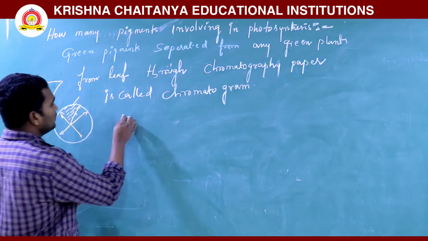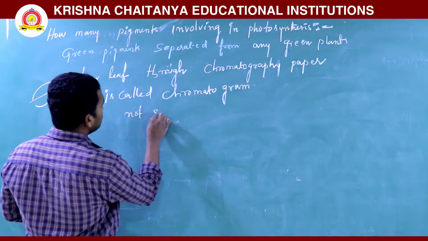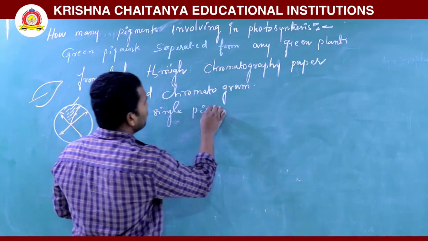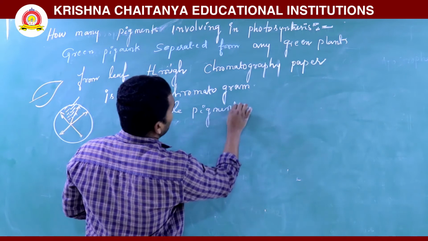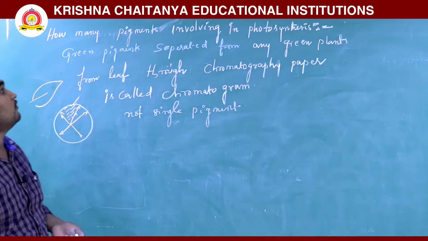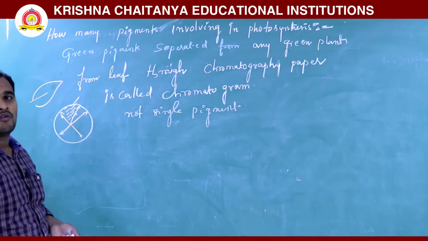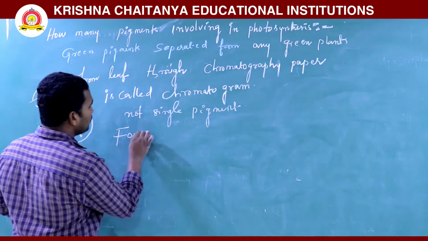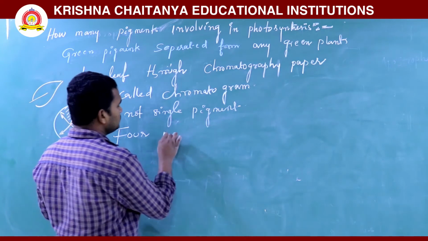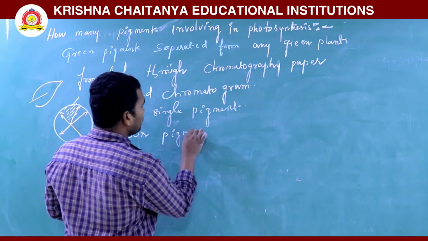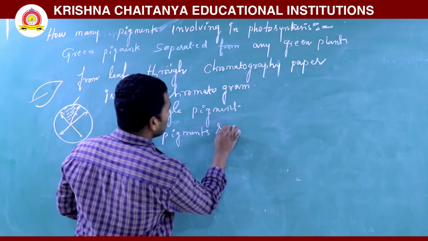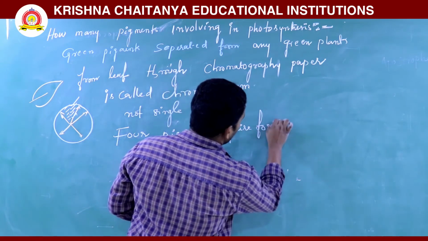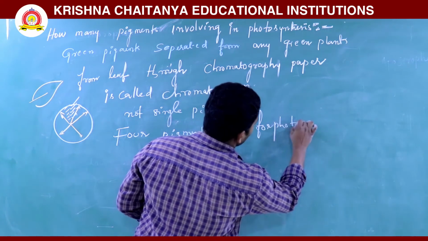It is not a single pigment; many pigments are there. How many pigments are required in photosynthesis? Mainly 4 pigments are required for photosynthesis.